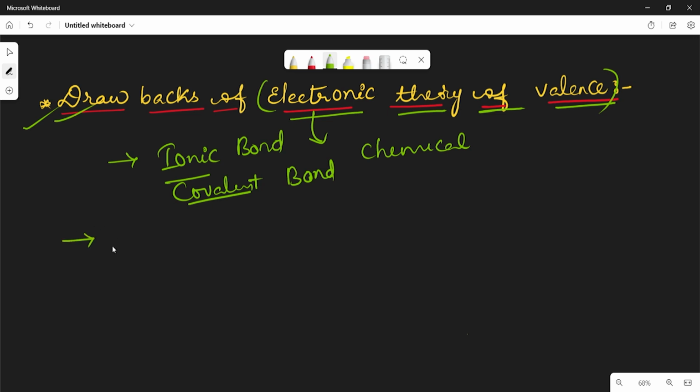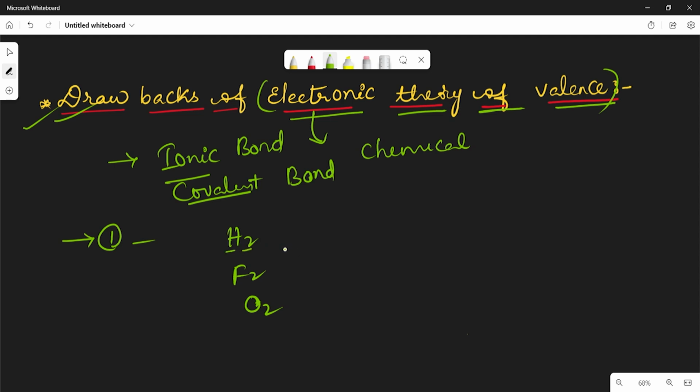The first drawback is that, already we discussed the bond energies and bond lengths of some molecules. When a covalent bond is formed between any two species, for example between hydrogen, fluorine or oxygen, the bond length and bond energies are expected to be the same because the covalent bond is between two similar atoms.